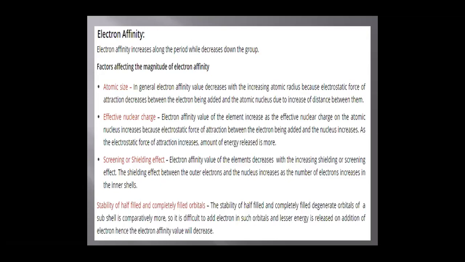Now, stability of half-filled and completely filled orbitals. The stability of half-filled and completely filled orbitals, that is degenerate orbitals of a subshell, is comparatively more. So it is difficult to add an electron in such orbitals and lesser energy is released on addition of electrons. Hence, electron affinity decreases in the case of stable half-filled and completely filled orbitals.